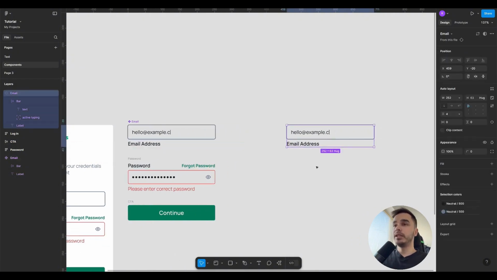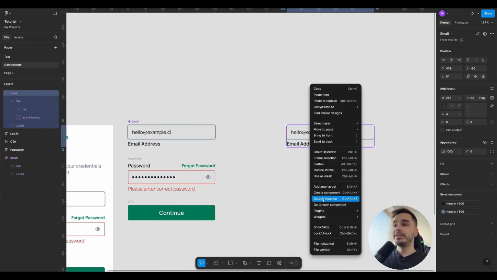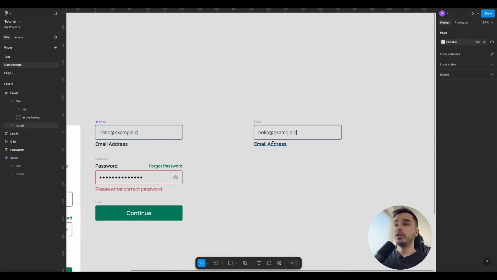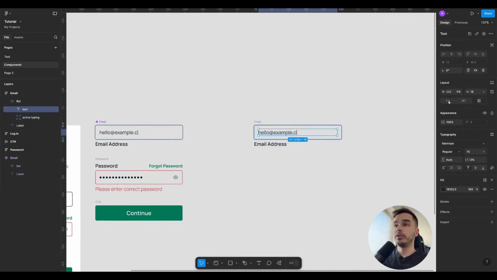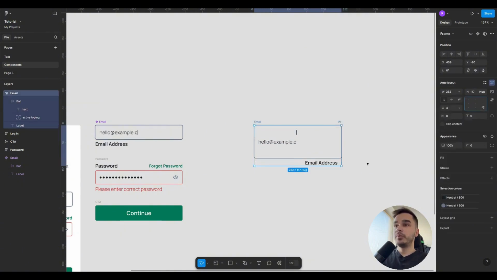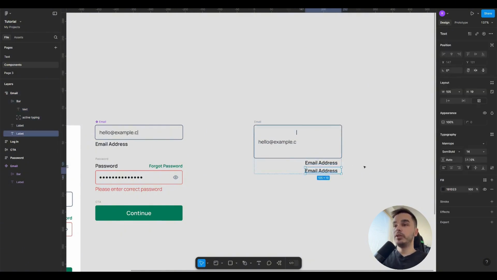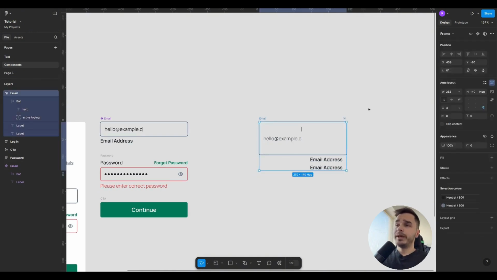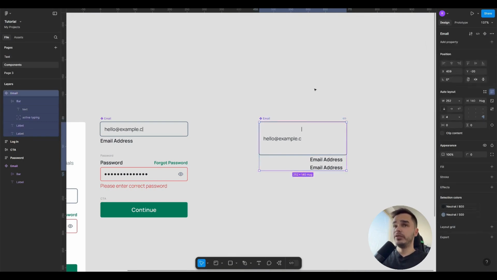Also, if suddenly we decide that we want to significantly modify some child component and create another master component based on it, right-click, then select Detach Instance, and it will be unlinked from the master component. We now have a completely new element where we can create our own rules. We can say that this rectangular email address will be aligned to the bottom right corner, and in general there will be several email addresses here. Based on this, we can create a new component from this element by selecting Create Component.